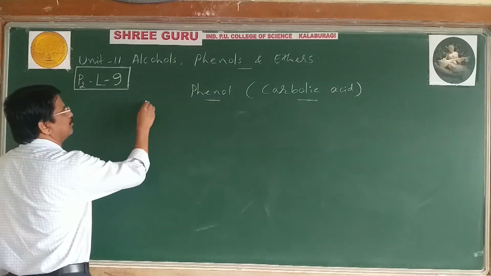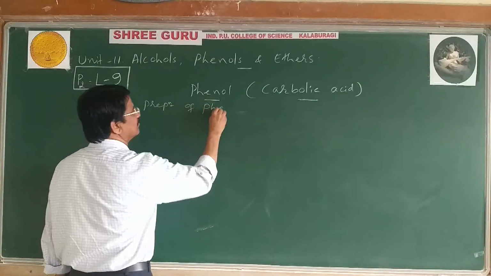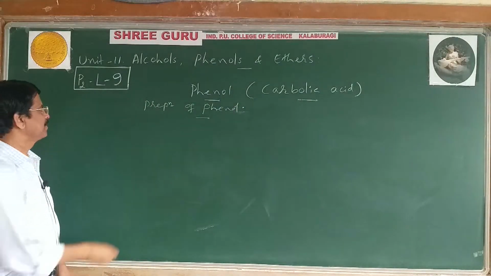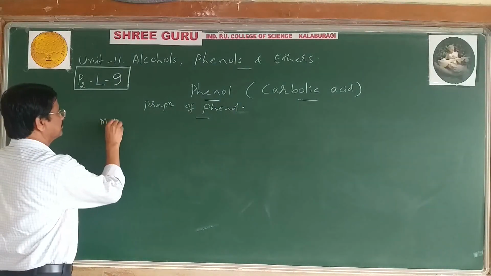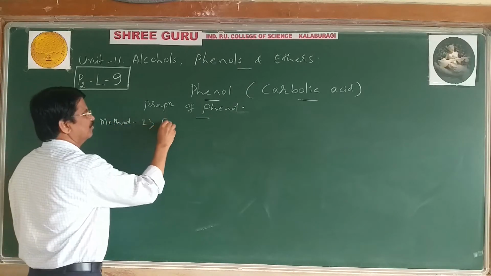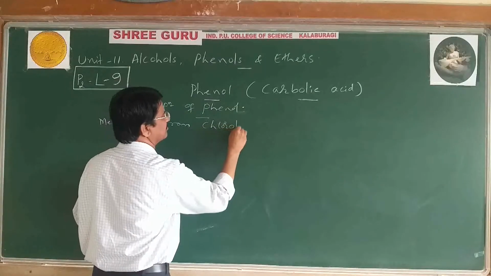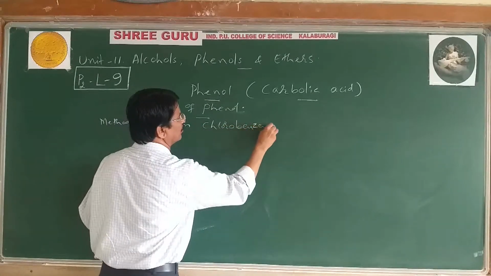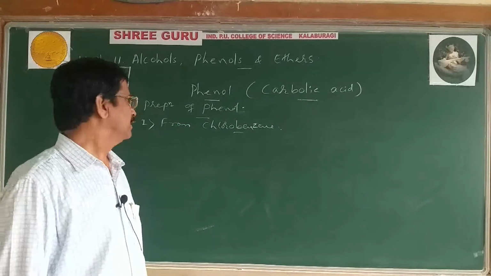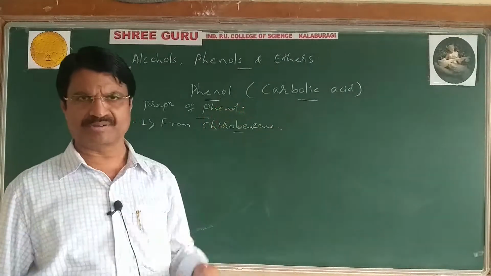But first I will tell you how to prepare phenol in the laboratory by taking different chemical compounds. First, preparation of phenol. Method 1: from chlorobenzene or haloarene. In the haloarene topic I explained how to convert chlorobenzene to phenol. I will repeat it once again.